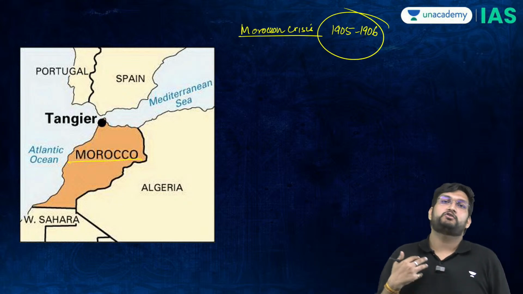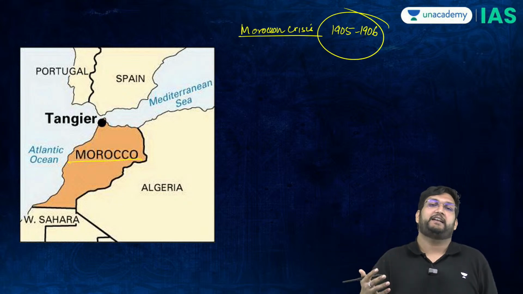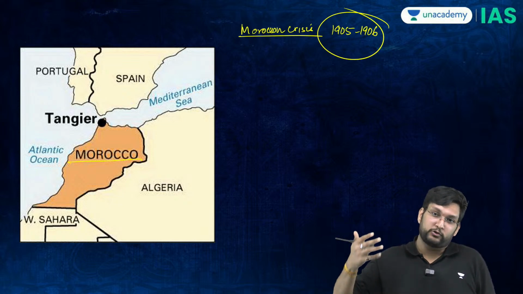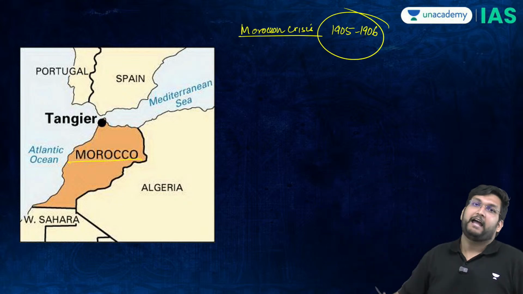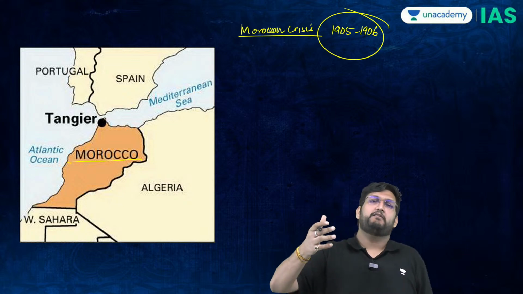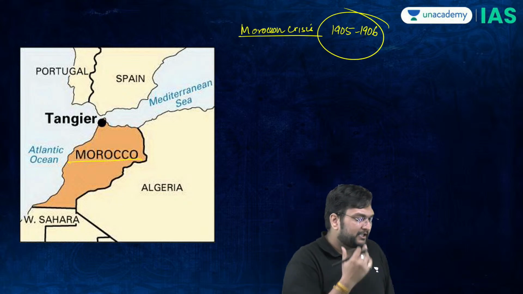Now, if I'm the Moroccan Sultan, I will not like that the French are asserting power. So the Moroccan Sultan goes to the Germans and says, please protect my sovereignty. And this is where Wilhelm II comes to Tangier.